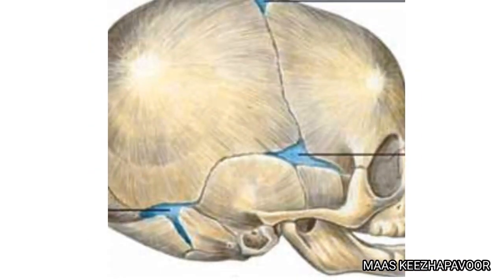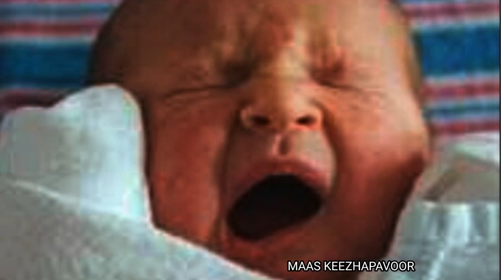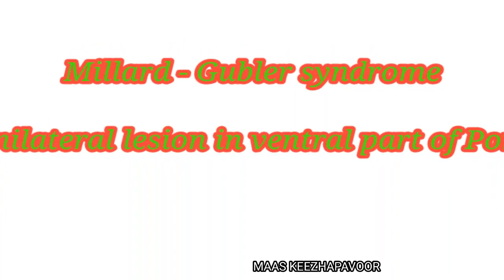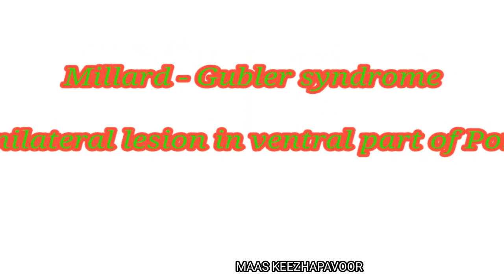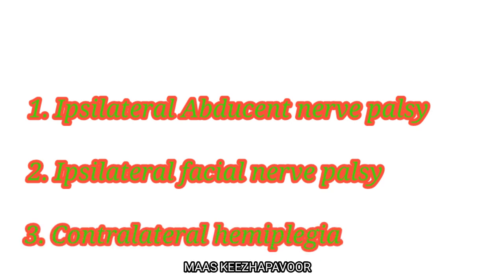In newborns, the mastoid process is absent and stylomastoid foramen is superficial. Manipulation of baby's head during delivery may damage facial nerve and causes paralysis of facial muscles. Paralysis of buccinator affects sucking of milk. Millard-Gubler syndrome is due to unilateral lesion in ventral part of pons. It results in ipsilateral abducens nerve palsy, ipsilateral facial nerve palsy, contralateral hemiplegia.